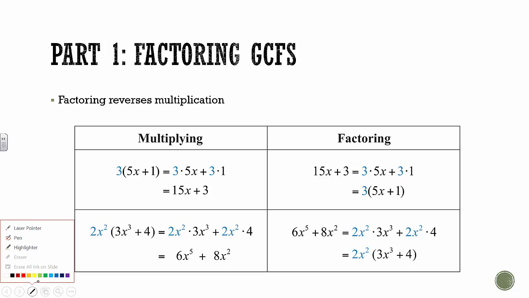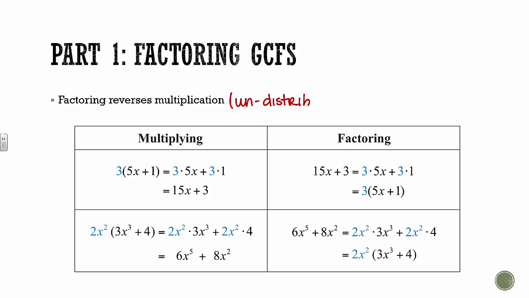So this word factoring is reversing the multiplication that we just got done doing. You can think of this as undistributing. Before, I'd give you a number like 3 on the outside here, you would multiply it by 5x, you'd multiply it by 1, and then we'd simplify to this. And then what we just learned is you would take a monomial, so 2x squared, and multiply it by 3x cubed, and then 2x squared times 4, and then we'd simplify those, and that would be our answer.